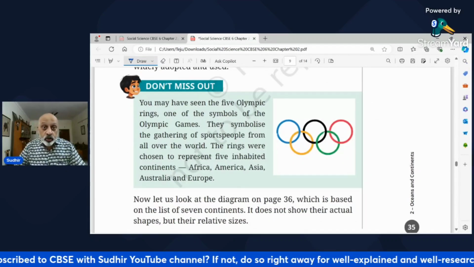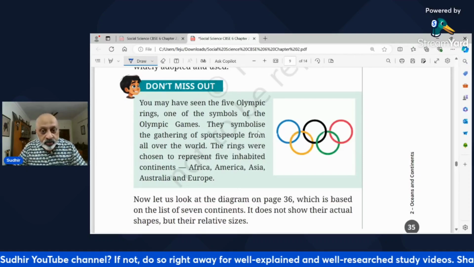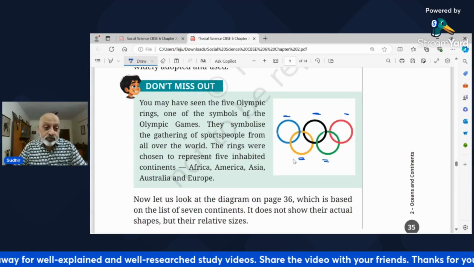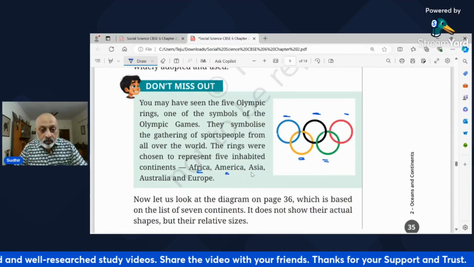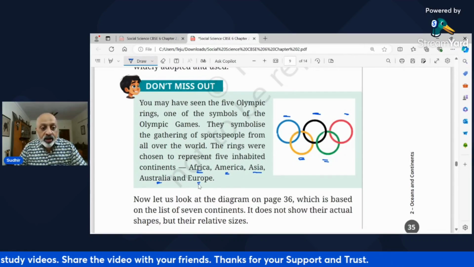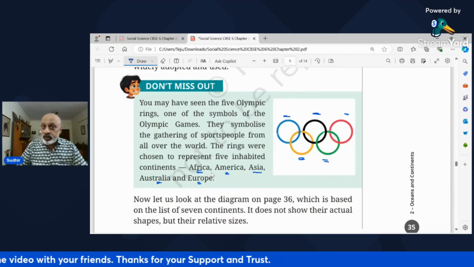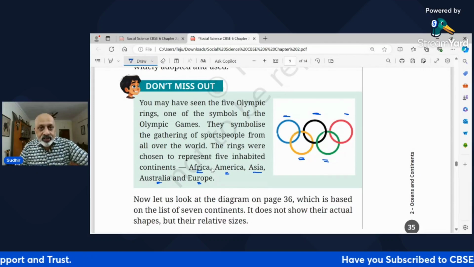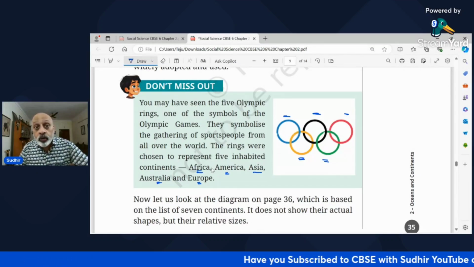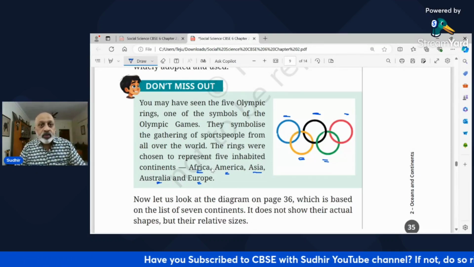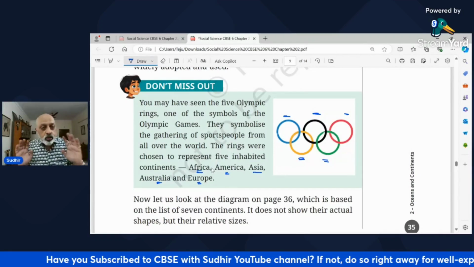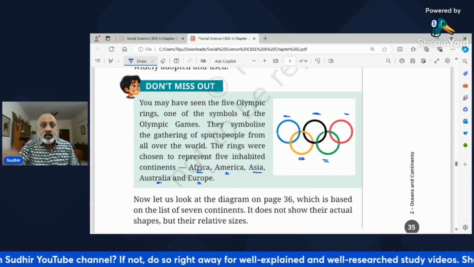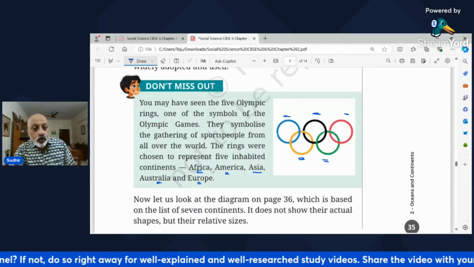Now you are having the Olympics. The Paris Olympics is going on in 2024. So the five symbols are referring to the five continents. तो इसमें पांच कॉन्टिनेंट के हिसाब से देखा गया है. दैट इज अफ्रीका, अमेरिका, एशिया, ऑस्ट्रेलिया एंड यूरोप. द फाइव इनहैबिटेड कॉन्टिनेंट्स. एंटार्क्टिका में तो कोई नहीं है ना. आई मीन, you have scientists working there, but there are no other kind of human beings there who are वहां पे घर बसा के नहीं रह रहे हैं, प्रॉपर्टी खरीद के नहीं रह रहे हैं ना. So these are the five inhabited continents. So उन पांचों के लिए these are the five rings, which is the emblem of the Olympics.